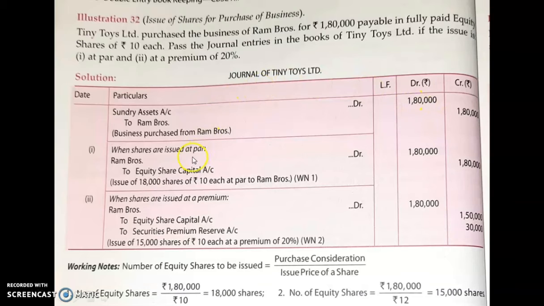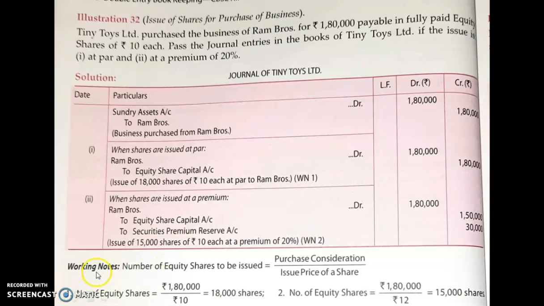Now the second entry is, for this asset purchased from Ram Brothers, you are not paying them cash, but issuing them the shares of our company. The value of one share is 10 rupees. Now, before passing this journal entry, you have to calculate the number of shares equivalent to this amount. So, if you have purchased an asset whose value is 1,80,000, how many shares are you supposed to give to Ram Brothers? That is your calculation.